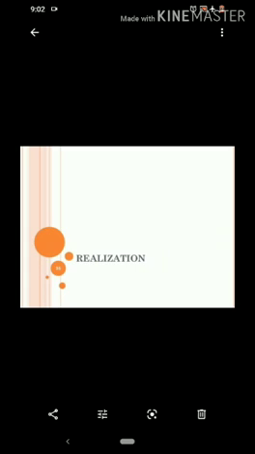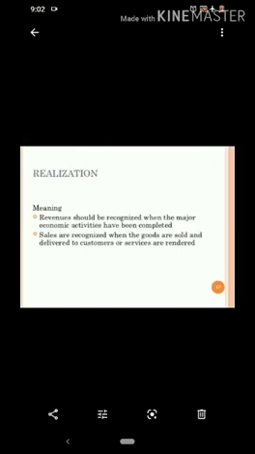Next is realization. Meaning, revenues should be recognized when the major economic activities have been completed. Sales are recognized when the goods are sold and delivered to customers or services are rendered. So according to this concept, the revenue is realized only when the transaction has been entered into by the organization.